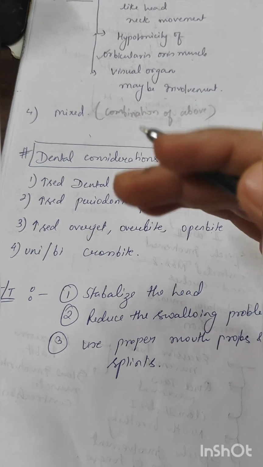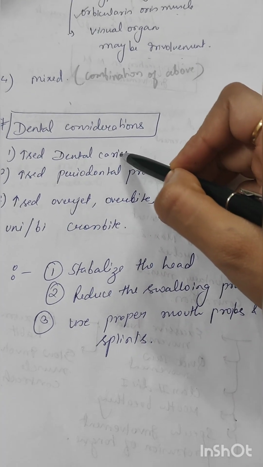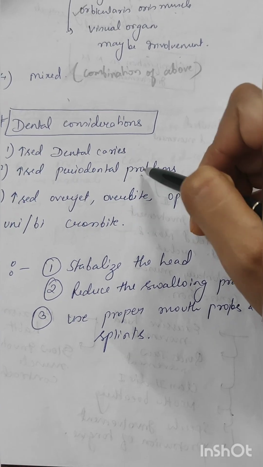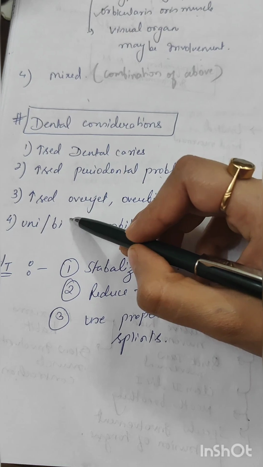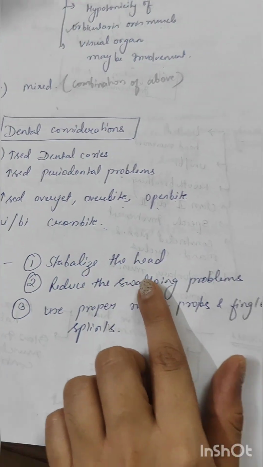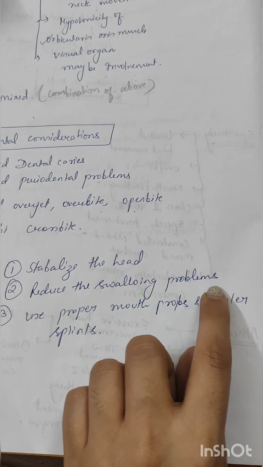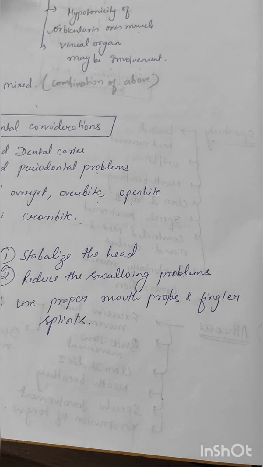Now, what are the dental considerations seen in cerebral palsy patients? Increase in the risk of dental caries, increased periodontal problems, increased overjet, overbite and open bite. It can be unilateral or bilateral cross bites. Now, how will you manage them? Stabilize the head, reduce the swallowing problems, use proper mouth props and finger splints. Okay?